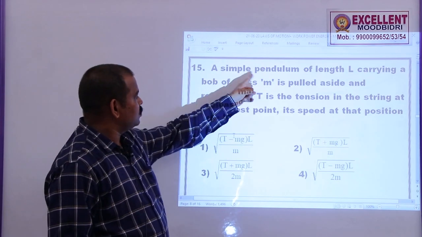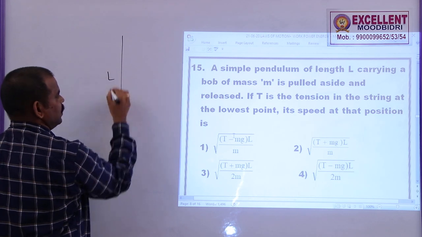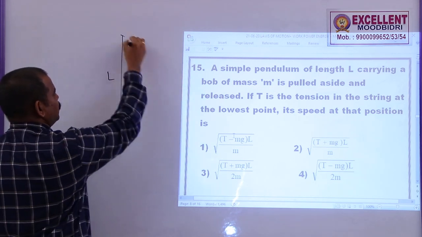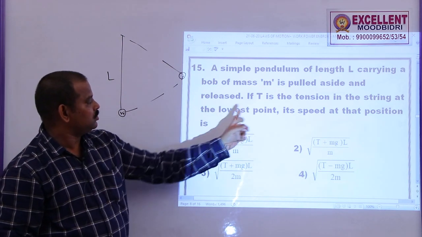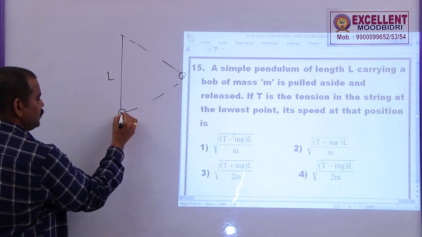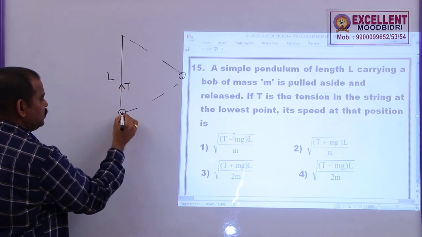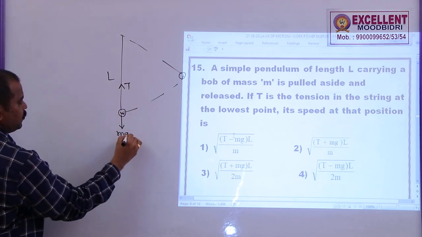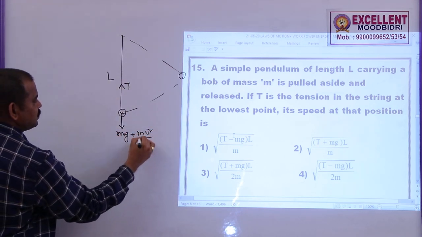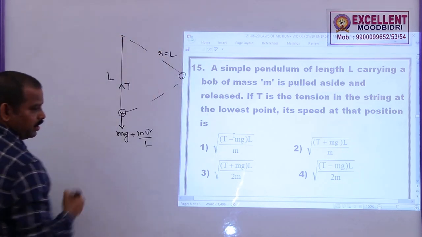15. A simple pendulum of length L is carrying a bob of mass M. It is pulled aside and released. If T is the tension of the string at the lowest point, so here when the bob is here, the tension is T, the speed at this position is dash. We know that the upward force must be equal to downward force, mg plus mv square by L, because r, the radius of this one, is equal to the length of the string.